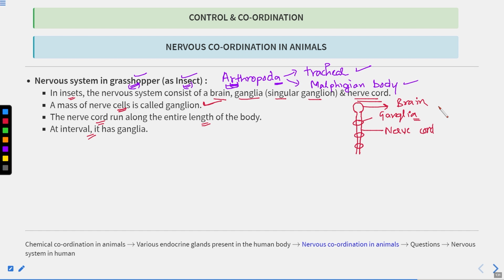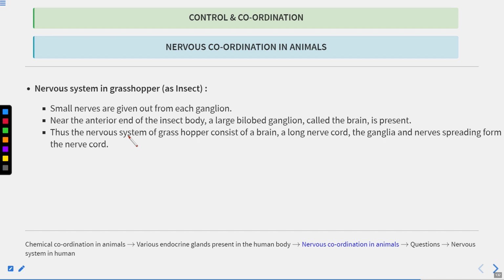All right, you have the brain, you have the nerve cord, and you have the ganglia. A mass of nerve cells is known as the ganglia. The nerve cord runs along the entire length of the body, and at intervals of the nerve cord you have the ganglia. Clear? Now ganglia here are of three types. We'll talk about this.